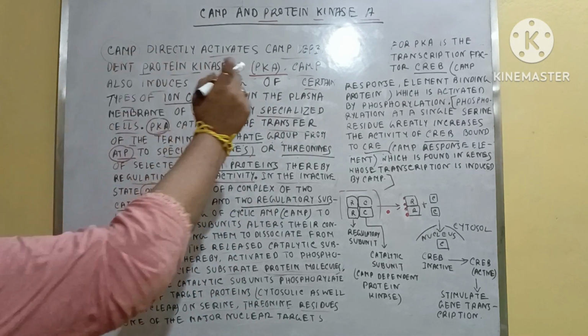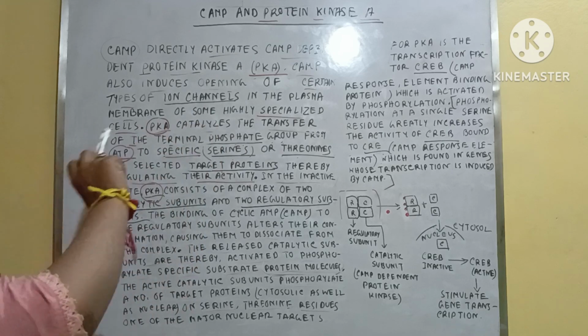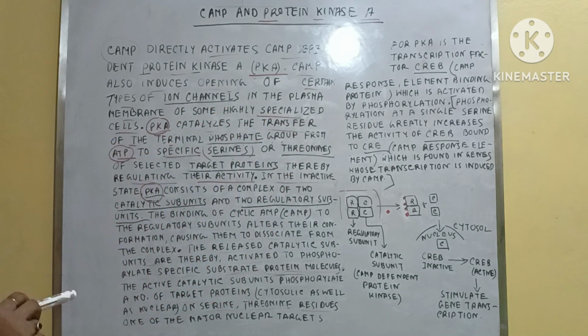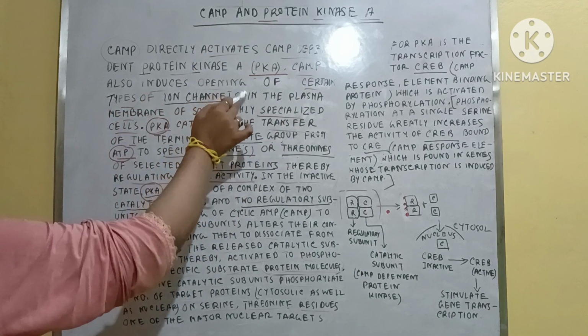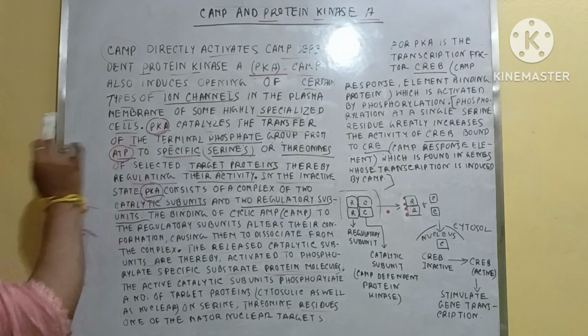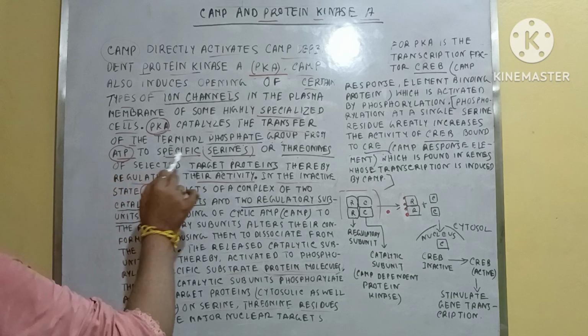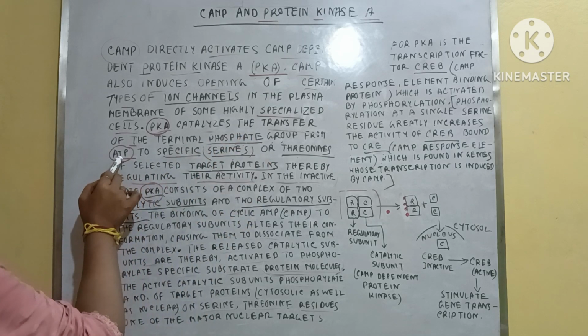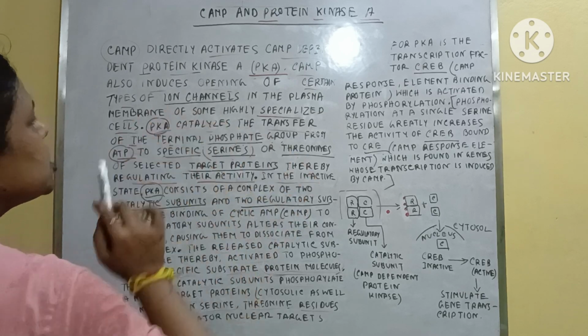Clear? And this cAMP induces the opening of certain ion channels in the plasma membrane of some highly specialized cells. That means not for all cells, only in some highly specialized cells, cAMP helps to open the ion channels. And PKA, the protein kinase A, catalyzes the transfer of the phosphate group from ATP to specific target proteins, like serines or threonines.